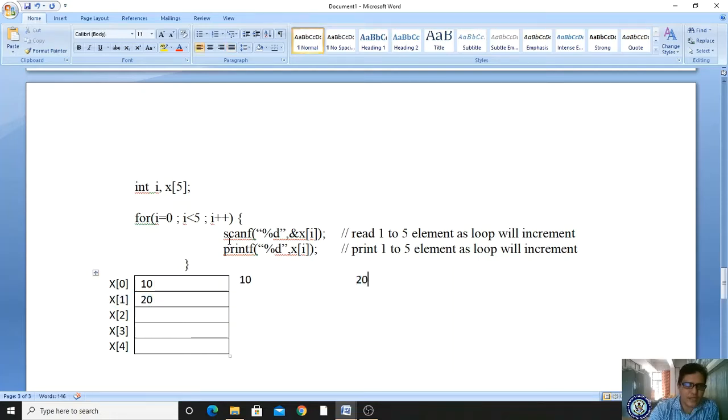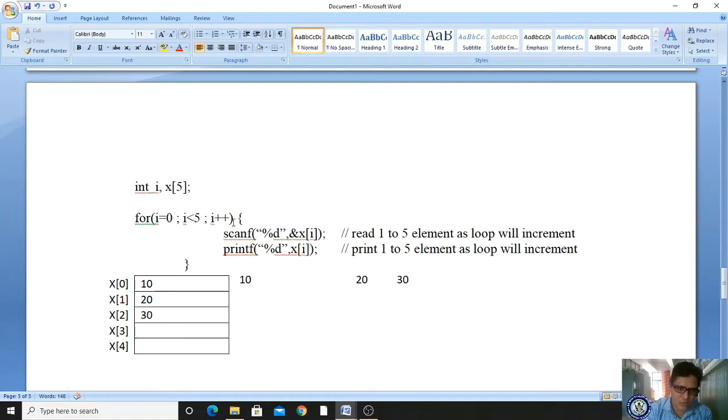Got it? And next where will the control go? Control will go to the I incrementation. I incrementation means I plus plus, it becomes 2. Now the new value is 2. 2 less than 5, condition true, it will enter. So scanf means we have to read a value from the keyboard and store in this location. Which location? X of 2. In x of 2 I am entering the value 30 from the keyboard. It will store in x of 2. Next, what are you doing immediately? You are displaying that content. Which location value are you displaying? X of 2 location value. What is the value of x of 2? That is 30. So 30 will be displayed.